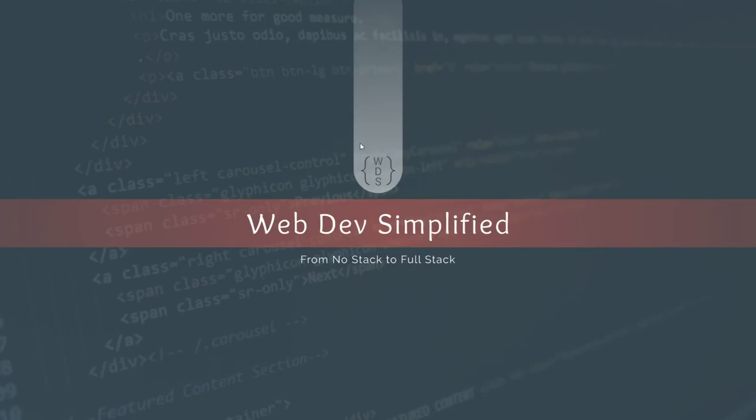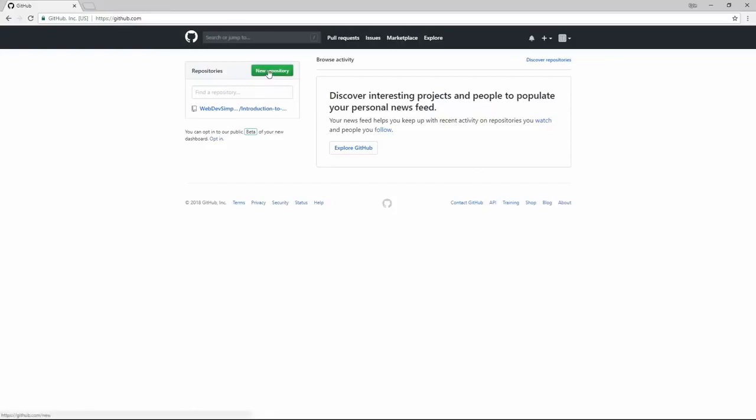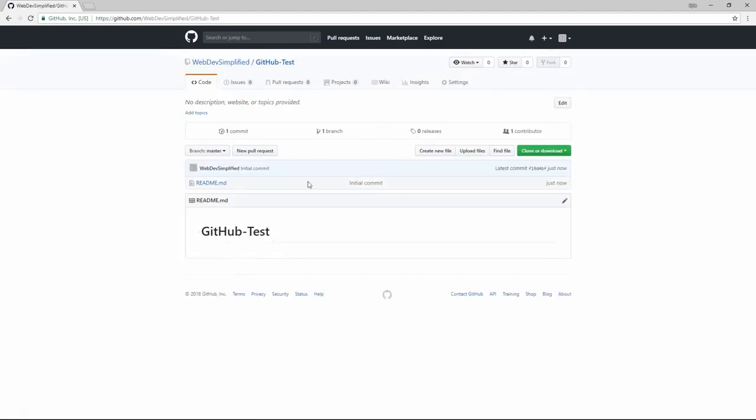Let's first get started by setting up a project on Git. The easiest way to do this is to go to GitHub, create a new repository, give it any name you want. We're just going to call ours GitHub test, and then click to initialize this with a README. This will make it so that you can clone the project down to your computer. And then click create repository, and after that's done loading, it'll bring you to your repository page. Here is where you can clone the URL, and make sure you use the SSH URL. If this says clone with HTTP, make sure you click the button up here, which will say use SSH.